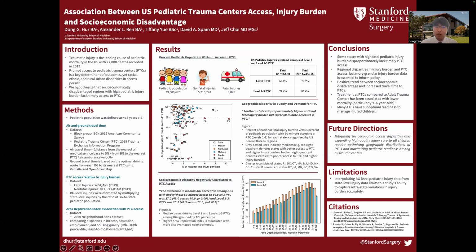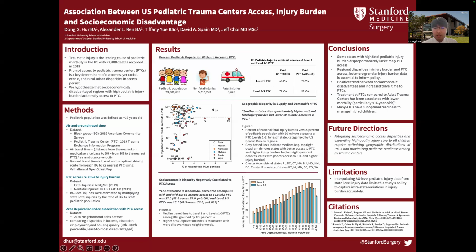Coming down to our second analysis of geographic disparity in supply and demand for pediatric trauma centers, we have created a scatter plot here with percent of national fatal injury per state on the x-axis and the percent population with 60-minute access to a pediatric trauma center on the y-axis, with each point corresponding to a state and colored based on U.S. Census Bureau region. Southern states had disproportionately higher national fatal injury burden and lower 60-minute access to a pediatric trauma center, as you can see on the bottom right quadrant of this figure. On the other hand, Northeast states had lower national fatal injury compared to the national median value and had greater access to these pediatric trauma centers.